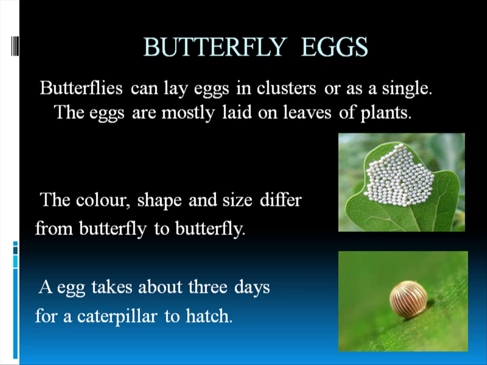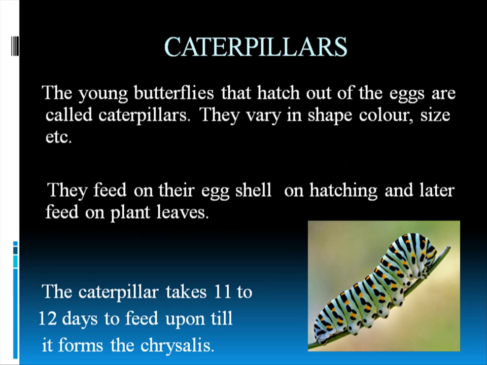The color, shape and size can differ. In the first picture you can see clusters like beads, and the second one has many grooves and designs on it. Some of them can also be crystal clear, so we can see what is happening inside. But the crystal clear ones are a little bit vulnerable because the skin is softer, so they are very rare, found in very few butterflies. An egg takes about 3 to 4 days to hatch into a caterpillar, and on hatching the caterpillar feeds on the eggshell first.